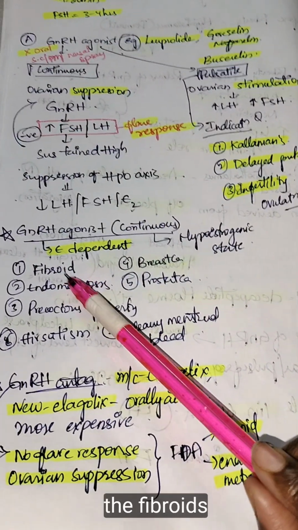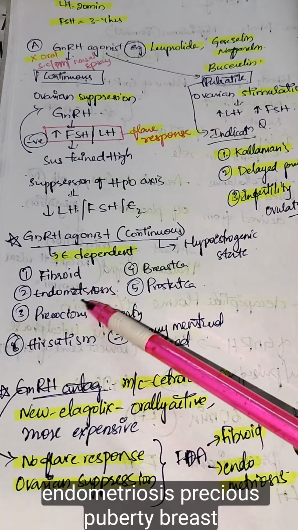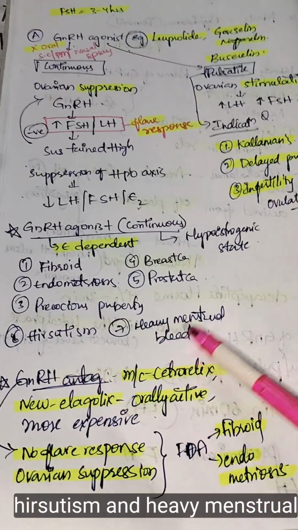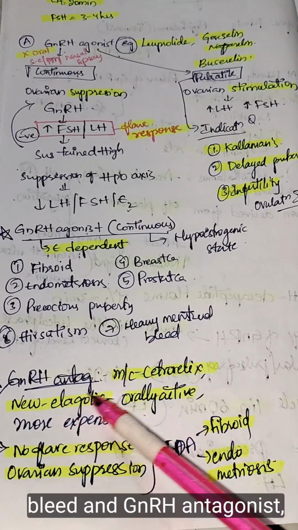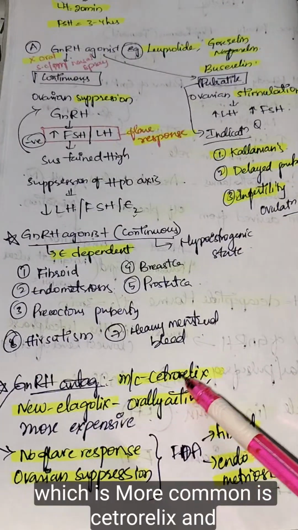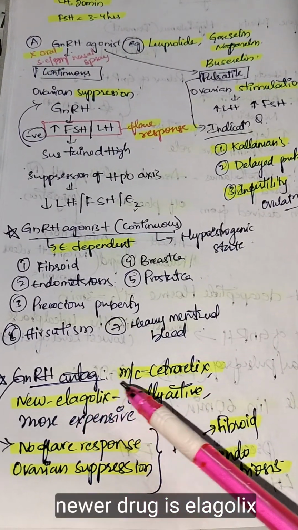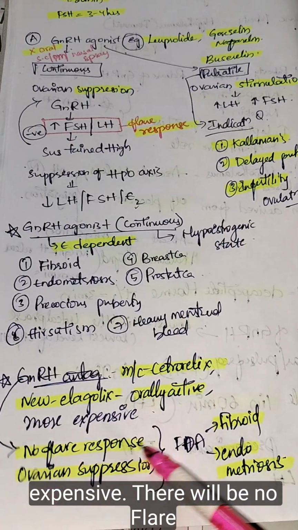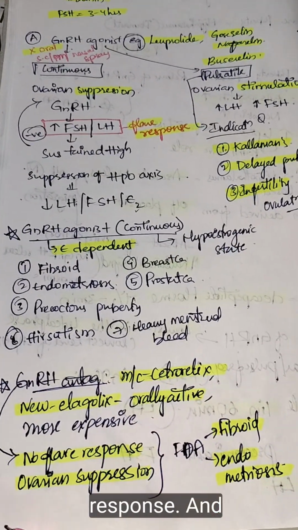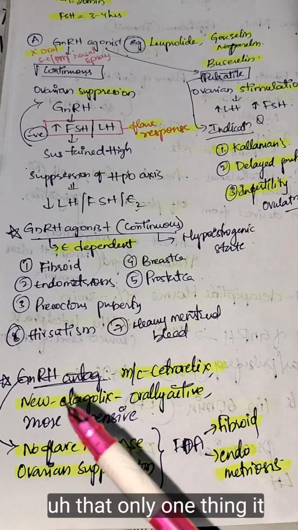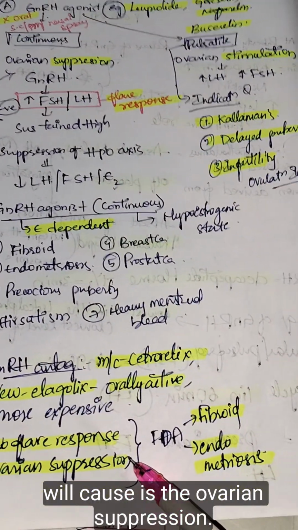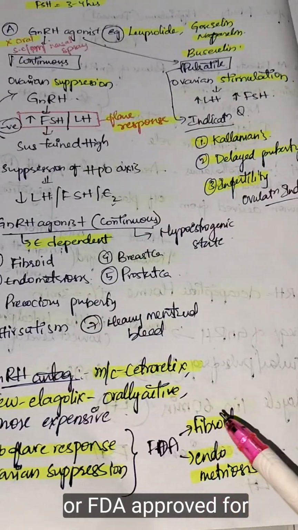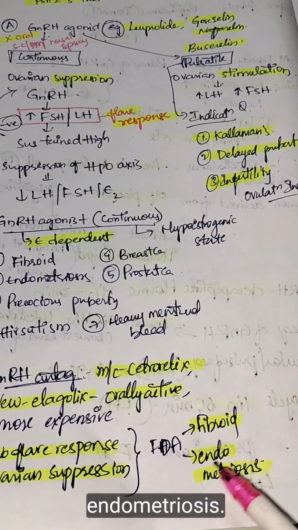These are given in fibroids, endometriosis, precocious puberty, breast cancer, prostate cancer, hirsutism, and heavy menstrual bleeding. GnRH antagonists, the more common one being cetrorelix and a newer drug being elagolix, which is orally active and more expensive, produce no flare response, and only cause ovarian suppression. GnRH antagonists are FDA approved for fibroids and endometriosis.